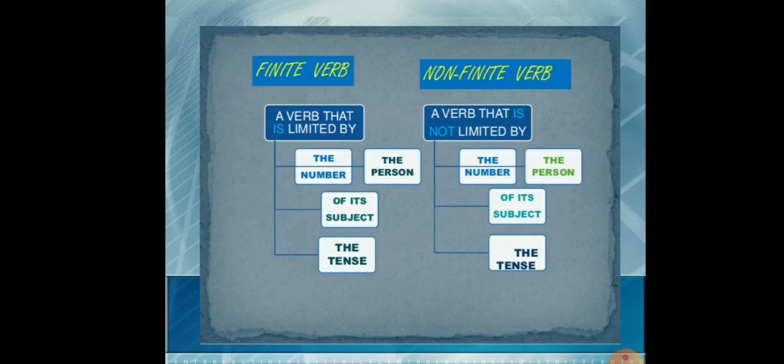Now a verb that is not limited by... Finite was limited by. Non-finite is not limited by the number, the person, the subject or the tense. Means it doesn't change according to the subject, whether it is singular or plural. Doesn't change according to the tense. Whichever tense is there in the sentence, the verb will not change according to the tense.